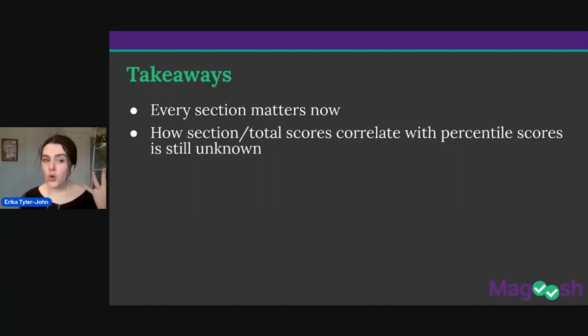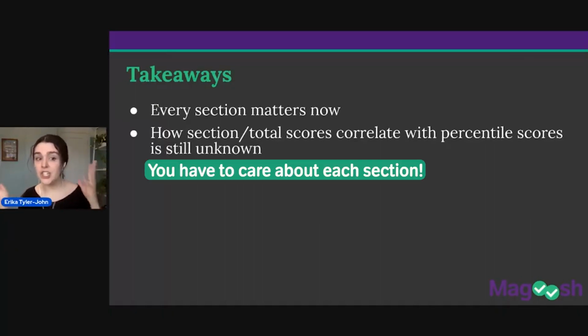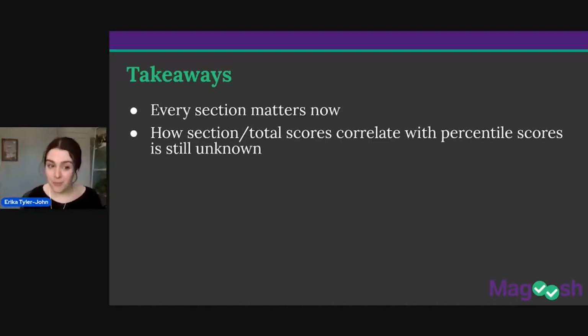But it's still unknown how section scores and total scores correlate with percentiles. We don't know that a 70 on one section correlates to a 70 on the other sections. We also don't know how they roll up into that total score. So there are still a lot of unknowns about scoring here, but the big takeaway is that you have to care about each section. Once we have practice tests, we can start paying attention to percentiles and things like that. But for now, just know you have to care about every type of question on this exam.